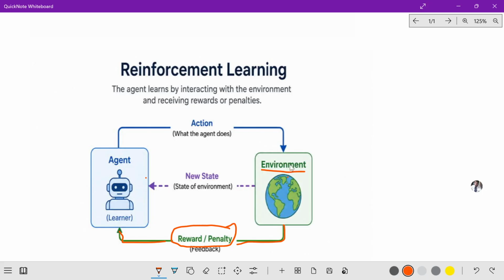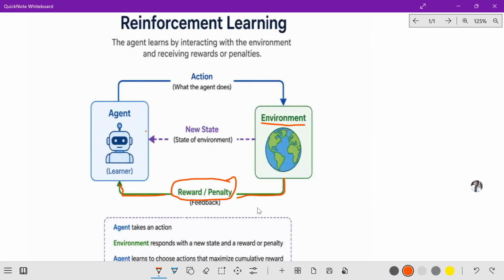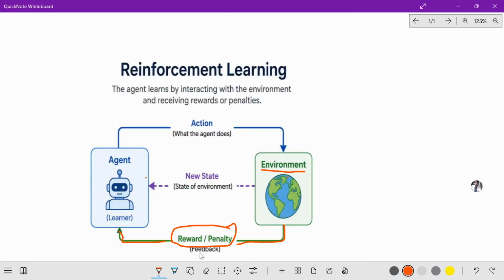This helps the agent understand whether the action is correct or wrong. So remember, what is the meaning of this reward or penalty? It is based on the action. Suppose if there are no errors, then rewards will be given. If there is any error, then it is going to give some penalty.